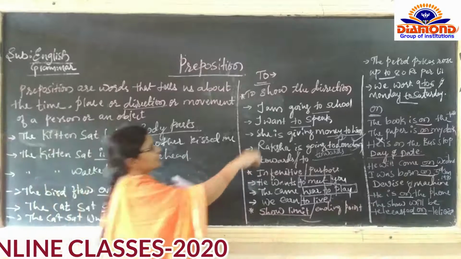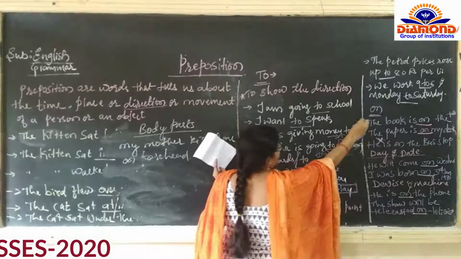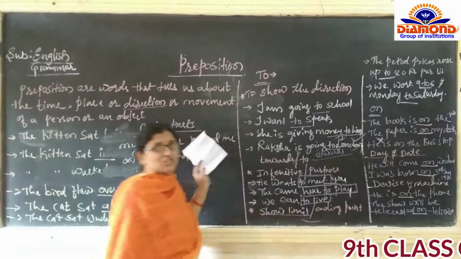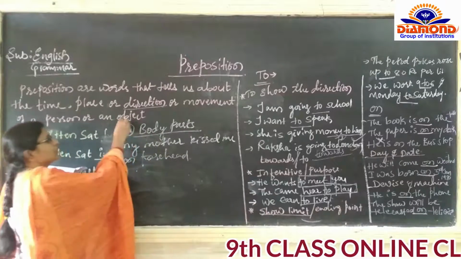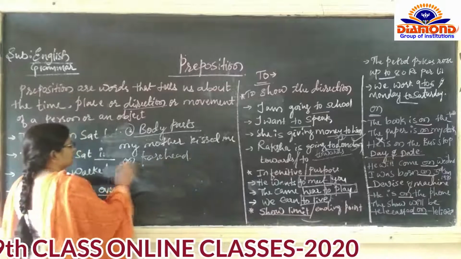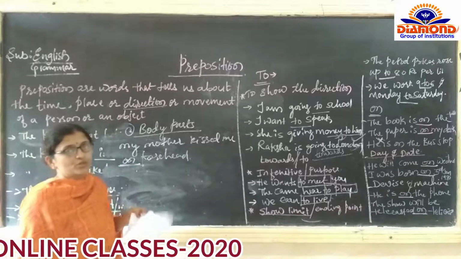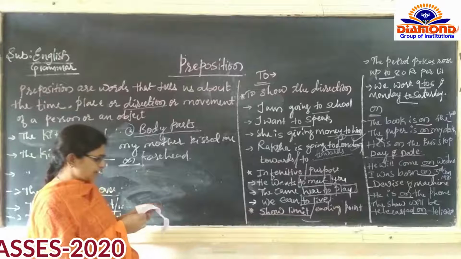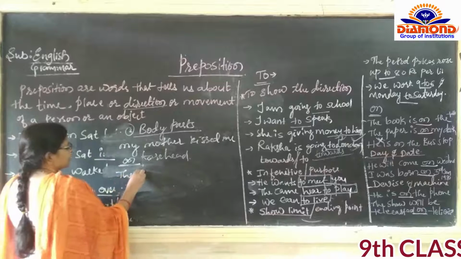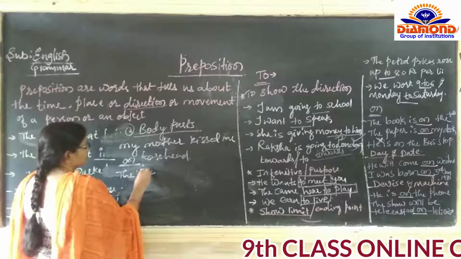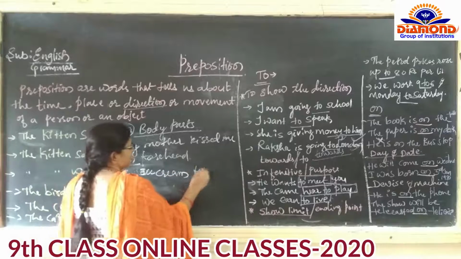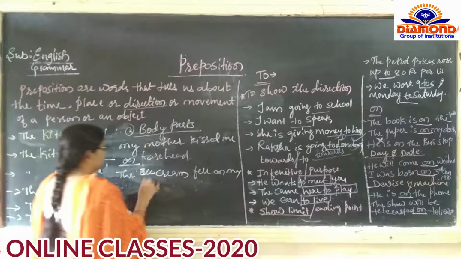Next point. The first one where we have used "on", second for the day and dates, third one devices and machines, and fourth one for the body parts. My mother kissed me on forehead. For body parts also we are going to use "on". Then next, the ice cream fell on my knee. कहाँ पे गिरा? Ice cream fell on my knee.